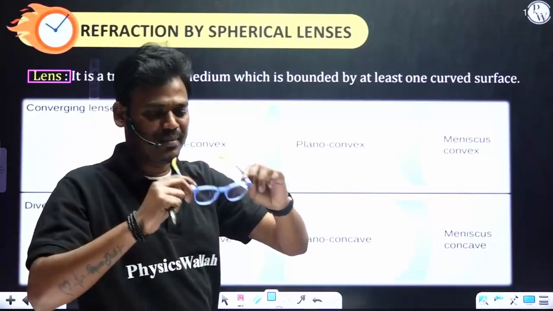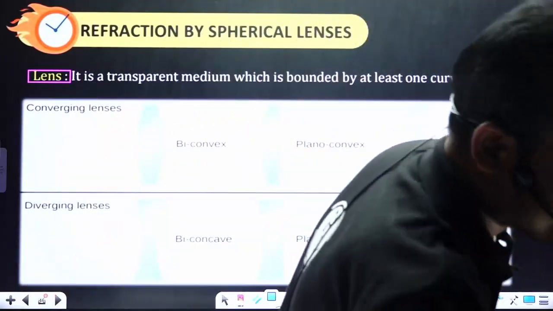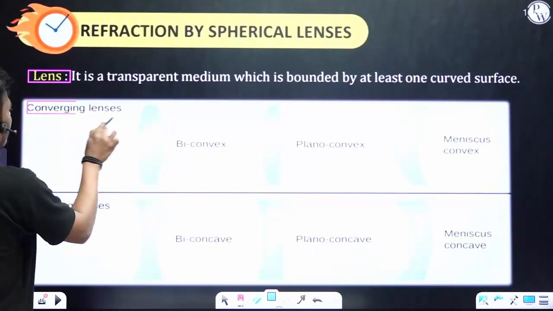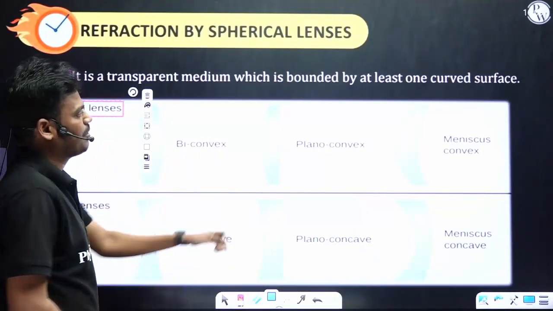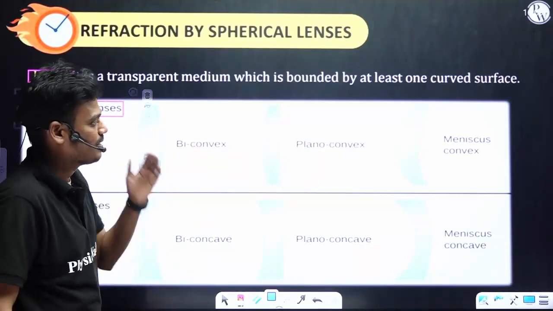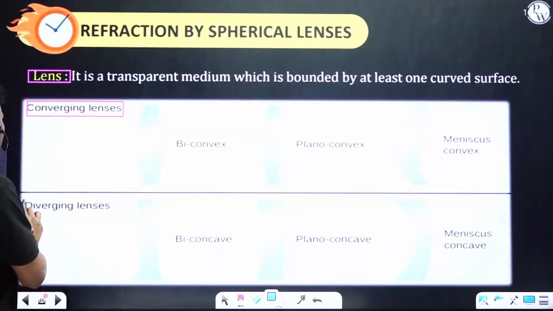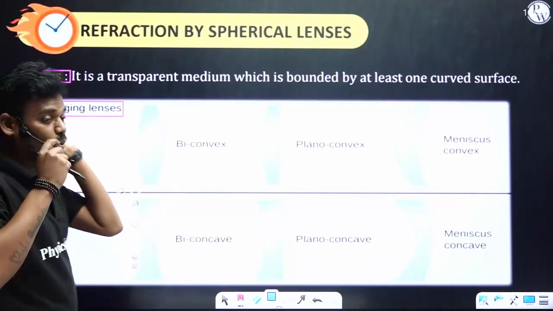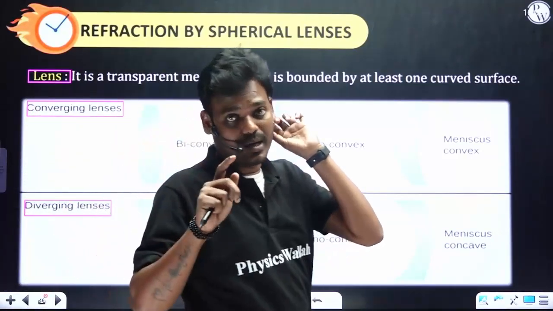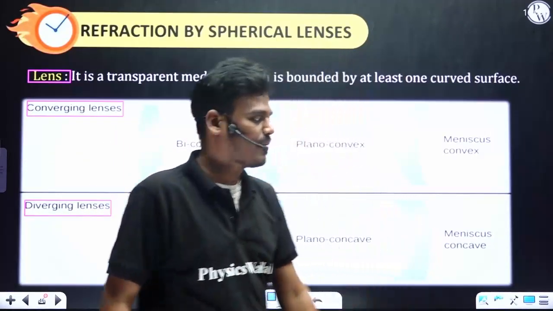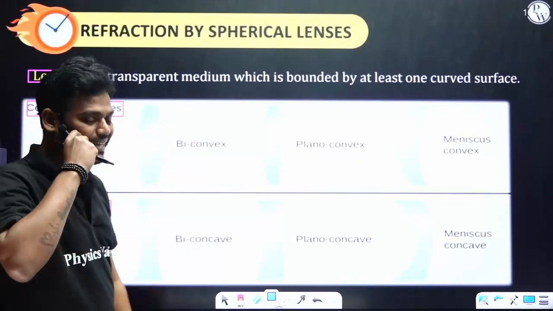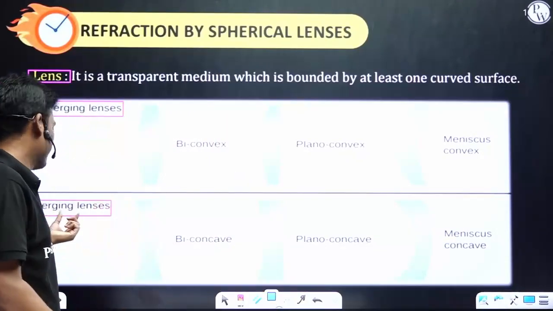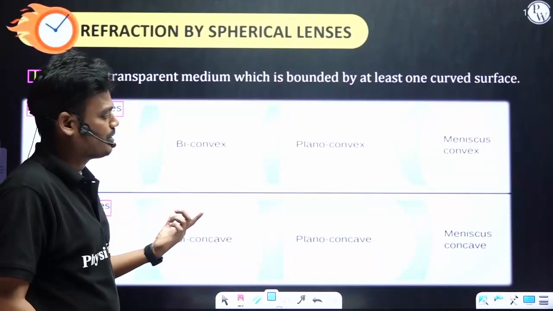So let me take out this glass. Converging lenses: biconvex, plano-convex, and meniscus convex. And diverging lenses are the concave types. It is completely opposite to a mirror. A concave mirror is a converging mirror, but a concave lens is a diverging lens.